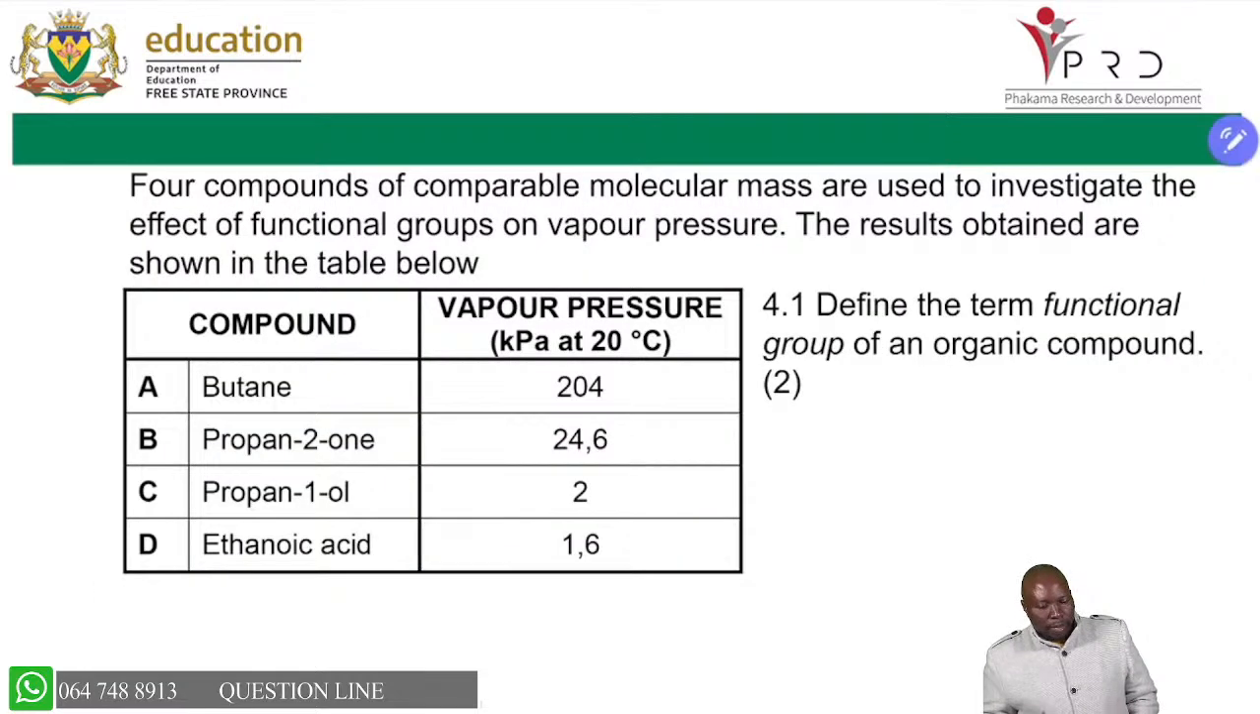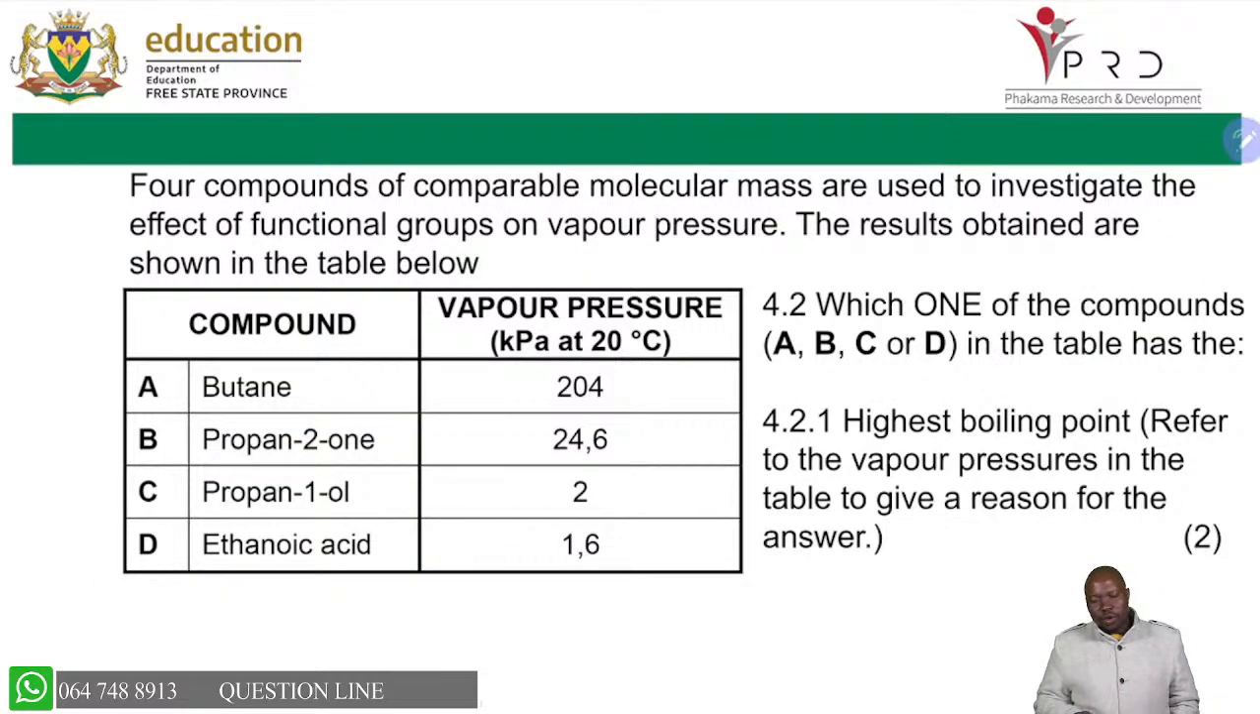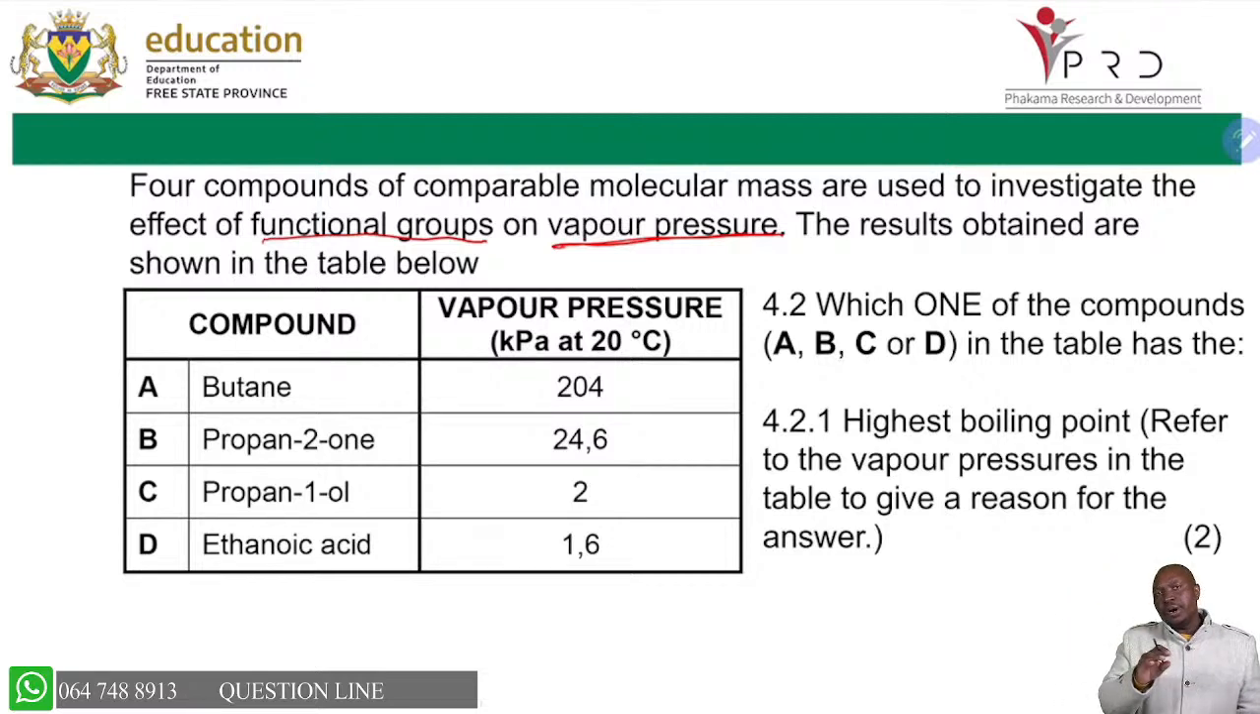Now, as we move further, let's go to a structured question, so that at least you know how to answer even the structured question. We're saying 4 compounds of comparable molecular mass are used to investigate the effect of functional group on vapor pressure. Always remember that boiling point and melting point increase with the increase in the strength of intermolecular force. But when it comes to vapor pressure, when the strength increases, the vapor pressure decreases. That will always help you when you deal with this type of question.